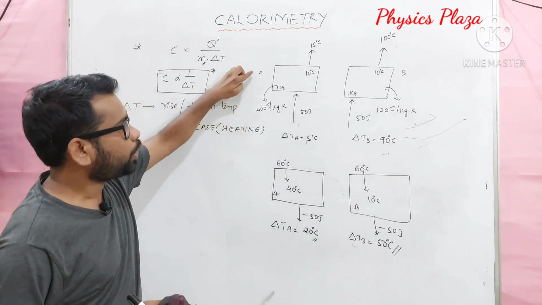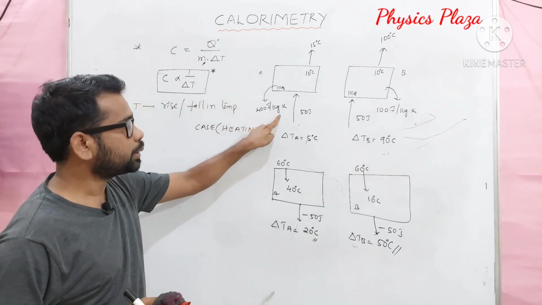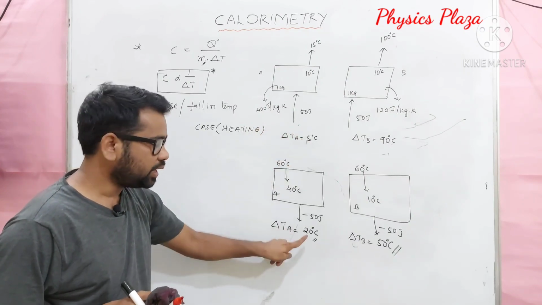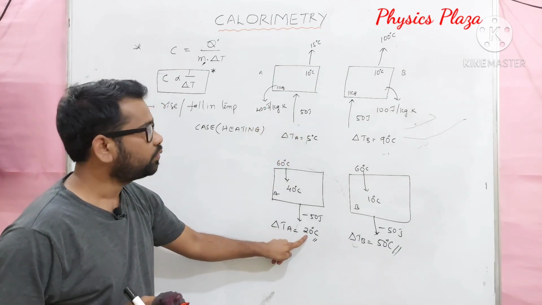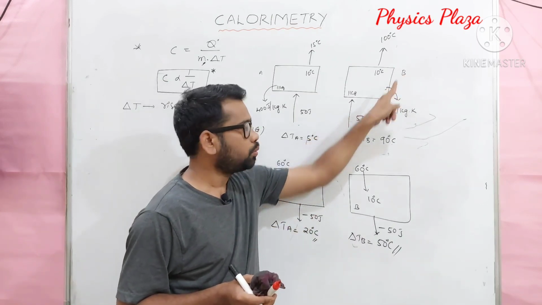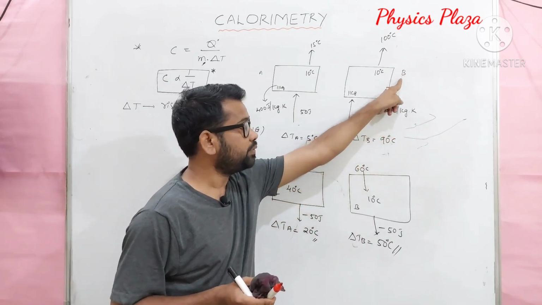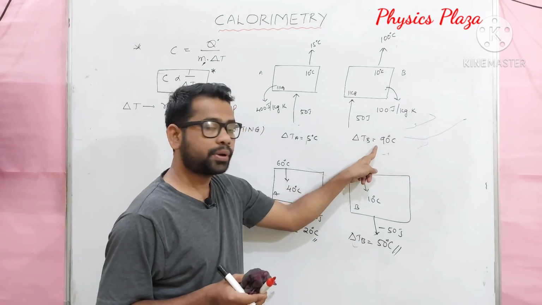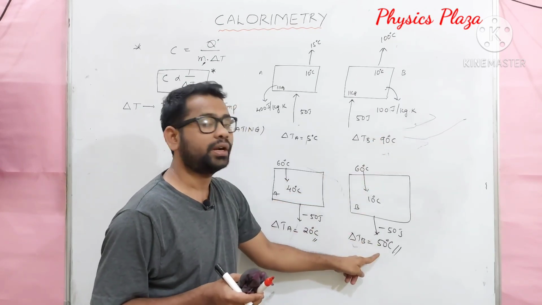The body A with more specific capacity is showing less rise in temperature and less fall in temperature, whereas body B with less specific capacity is showing more rise in temperature or more fall in temperature.